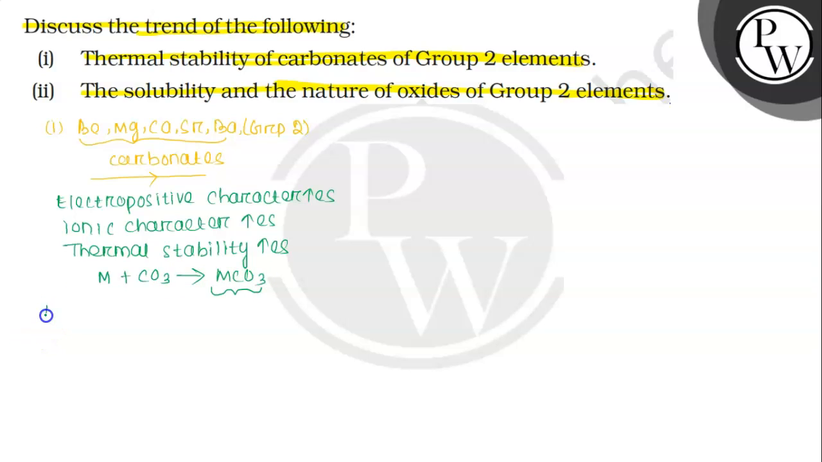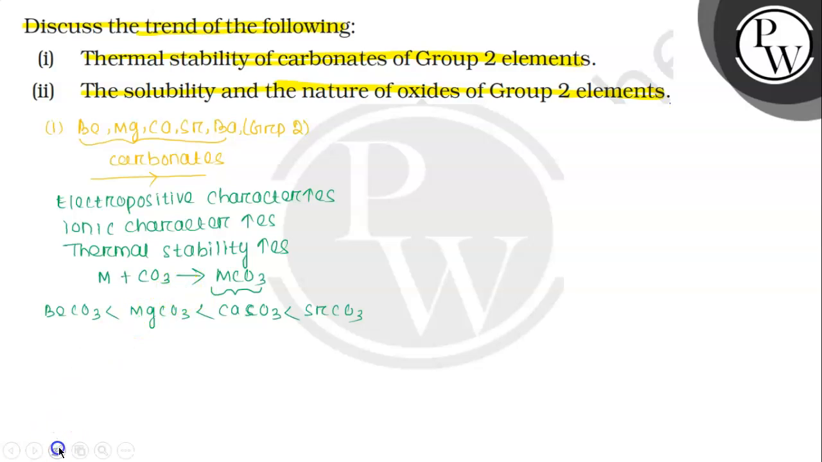So if you see the carbonates, BeCO3, then comes MgCO3, then CaCO3, then SrCO3. This is the order of the carbonates. If electropositive character increases, ionic character increases, and thermal stability increases down the group. That means the thermal stability of SrCO3 is more as compared to CaCO3, MgCO3 and BeCO3. So this is the answer to the first question.